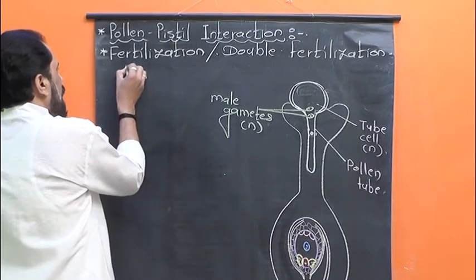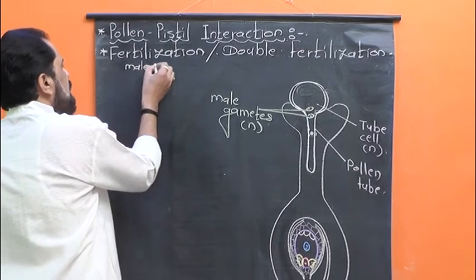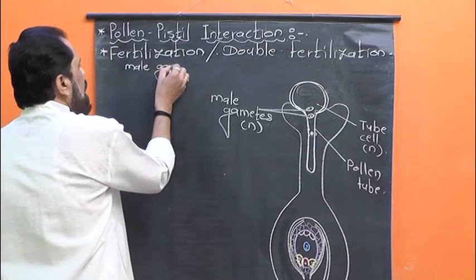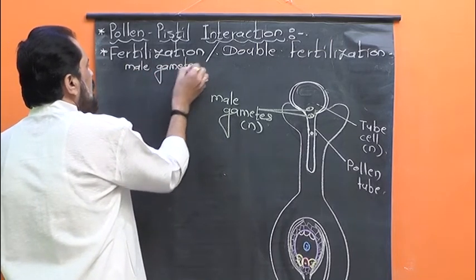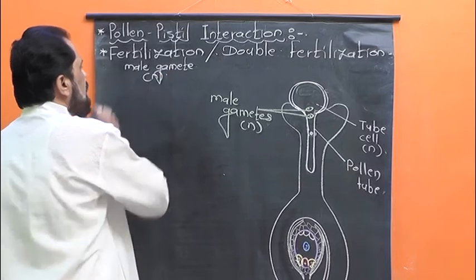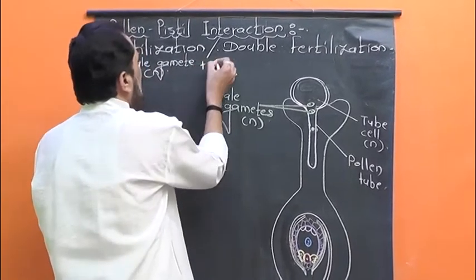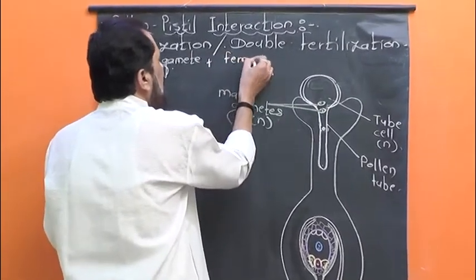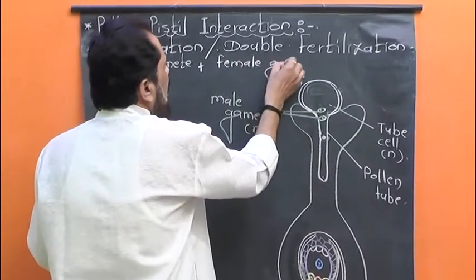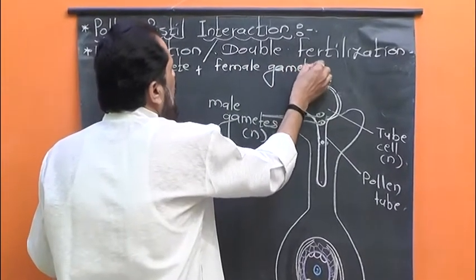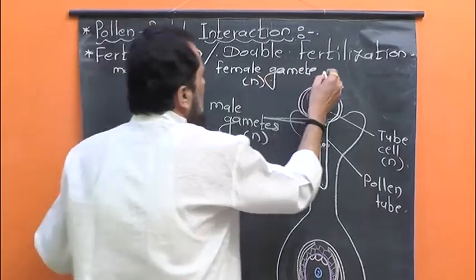The process of union of a single haploid male gamete and a single haploid female gamete to form a diploid zygote is known as